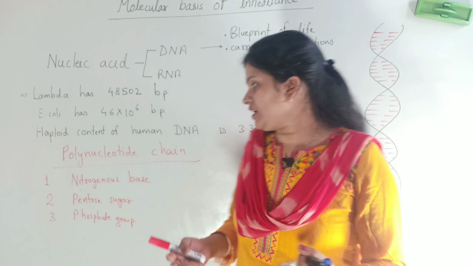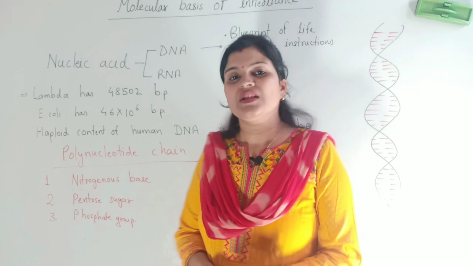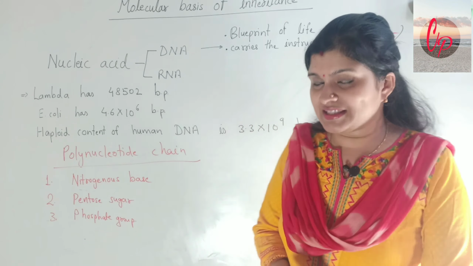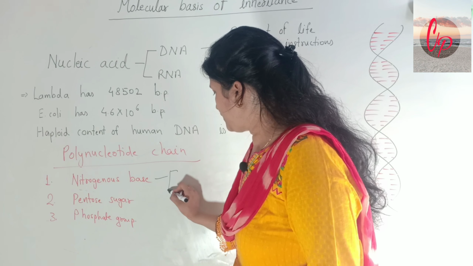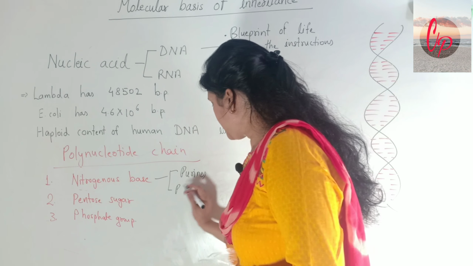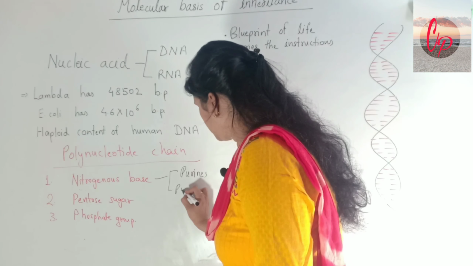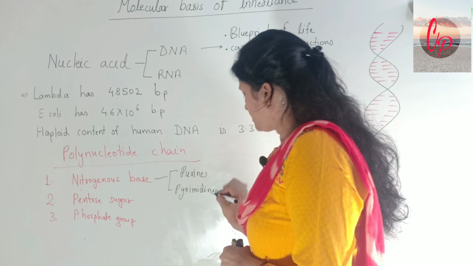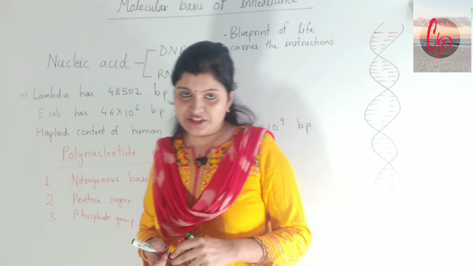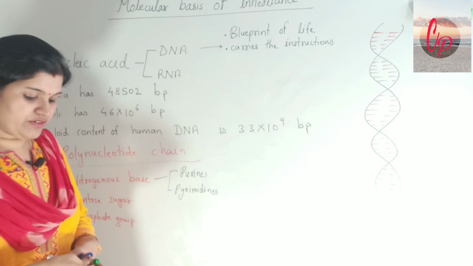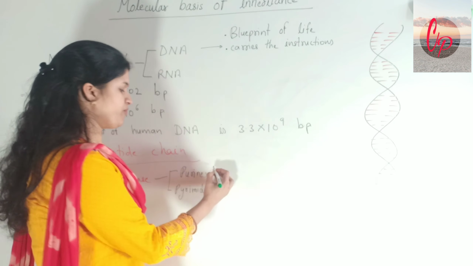So let's start from this one, nitrogenous base. When we are talking about the nitrogenous bases, they are of two different types. First of all, they are divided into two categories, purines and pyrimidines. These two groups further include different types of bases.